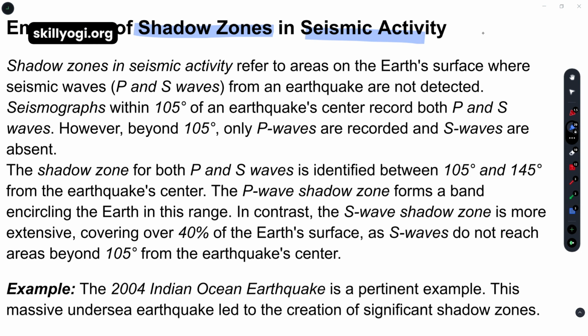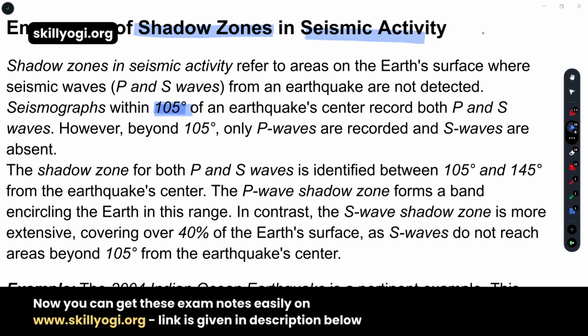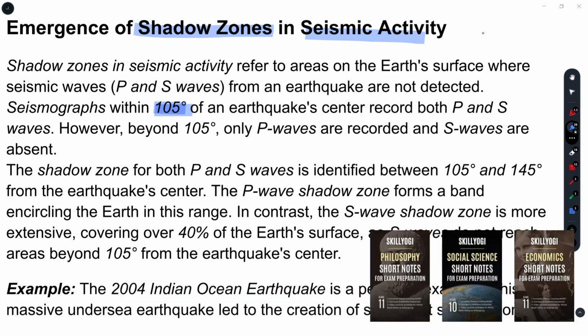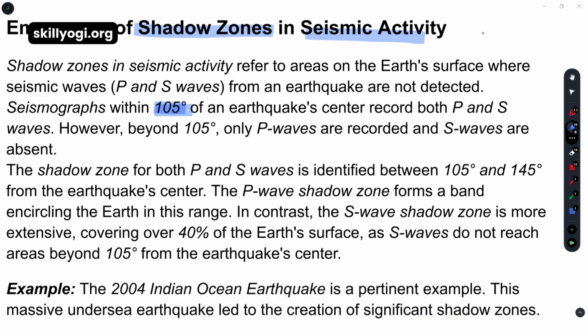The study of different earthquake events reveals the existence of shadow zones all over the earth. From 105 degrees to 145 degrees, the places around the surface are affected. The seismographs located beyond 145 degrees from the epicenter record the arrival of the P waves, but not that of the S waves. So the zone between 105 and 145 degrees from the epicenter was identified as the shadow zone.